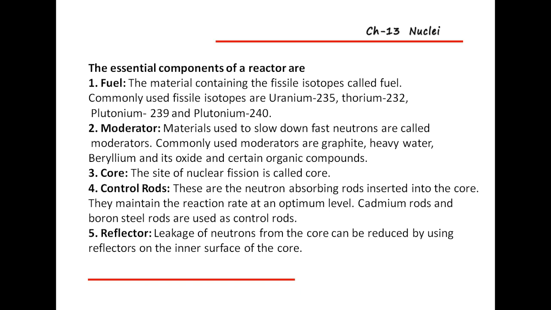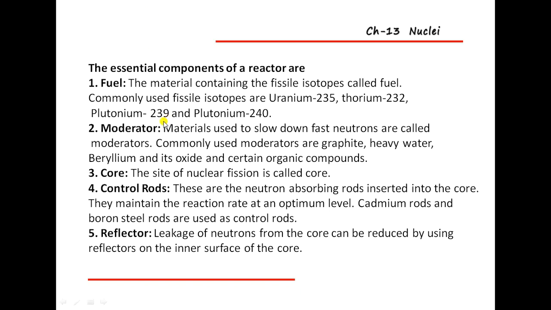Therefore, for maintaining control, we use the moderators. If we use the moderators, the fast neutrons present are slowed down, and that controls the splitting of further nuclei in that process.